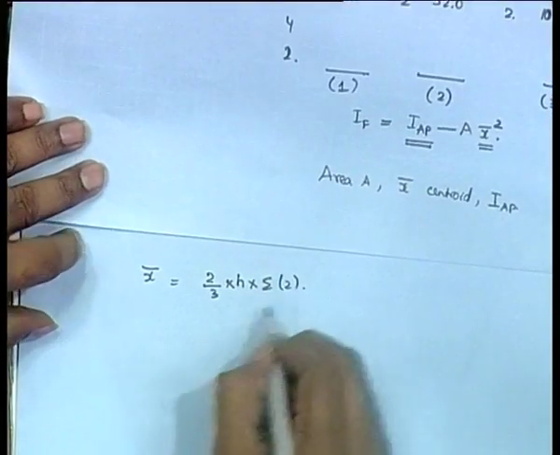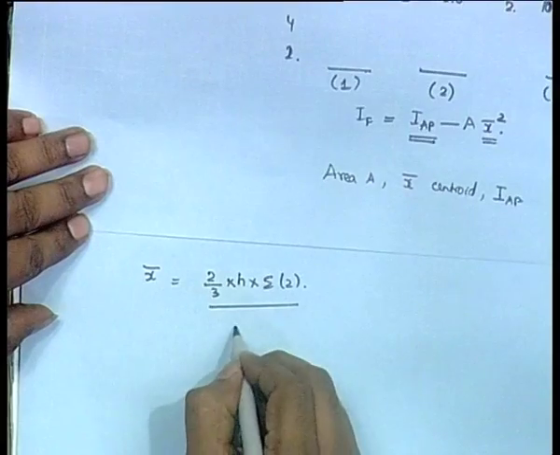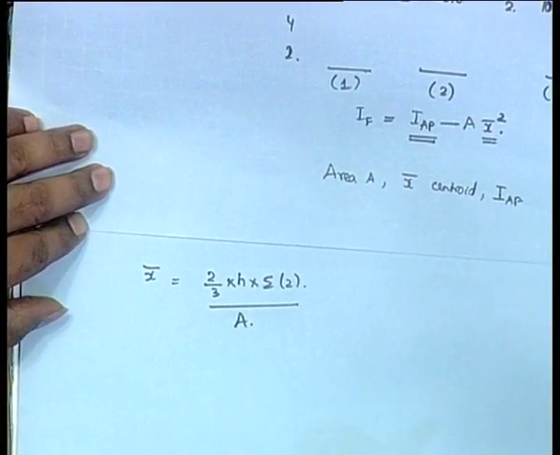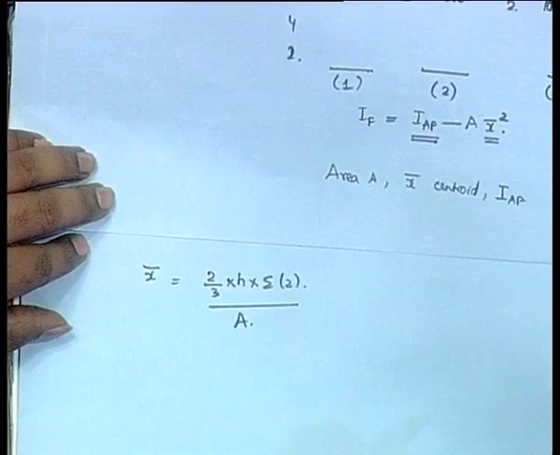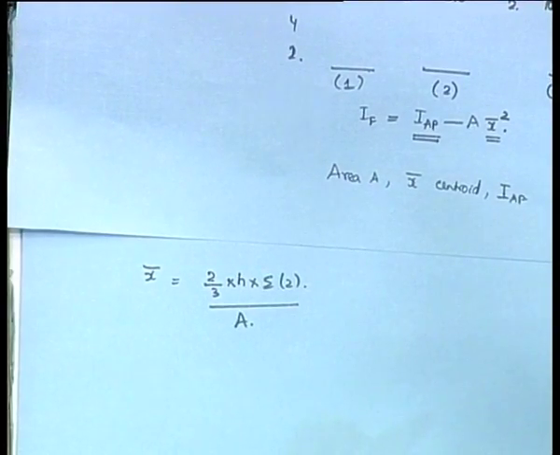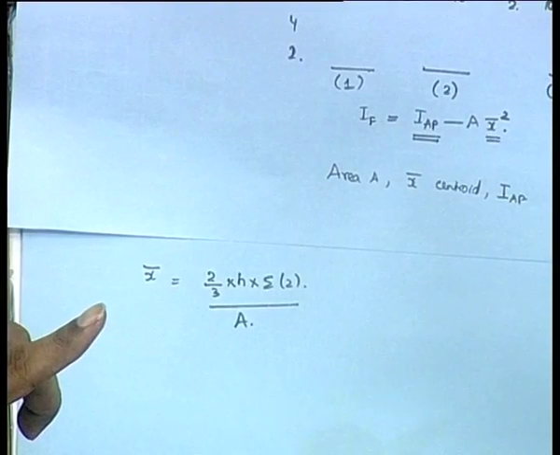So this sum of 2 divided by the area that we got, which actually becomes 2 by 3 h into, wait, centroid will be, that will give you the first moment.